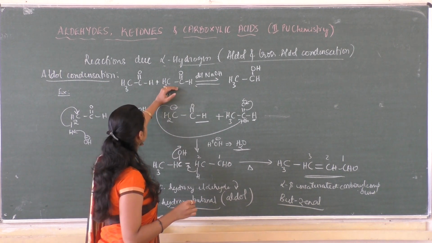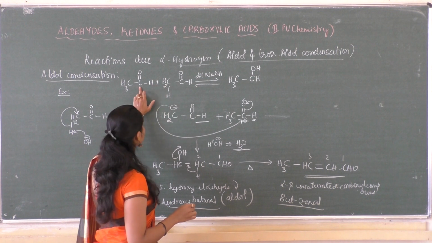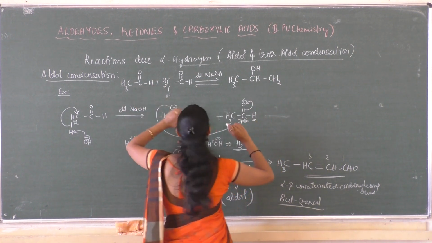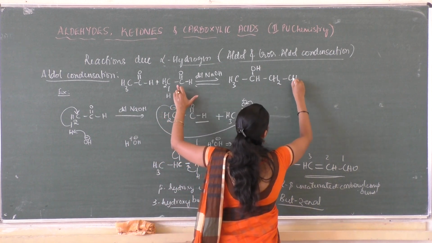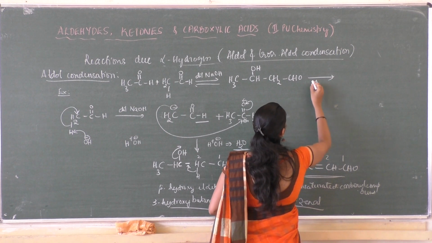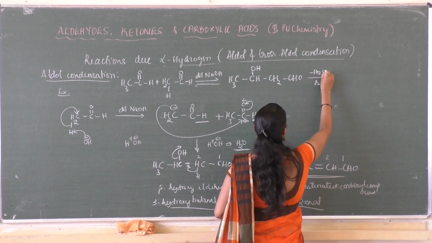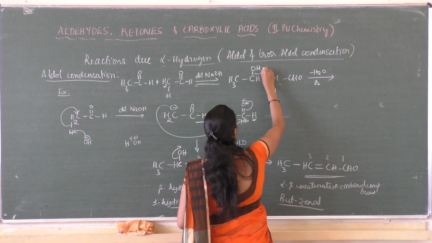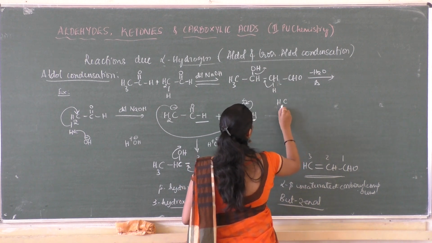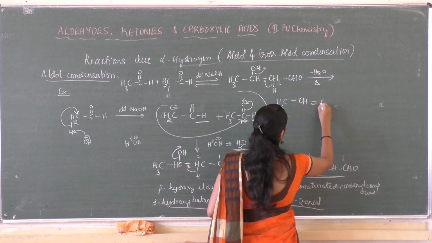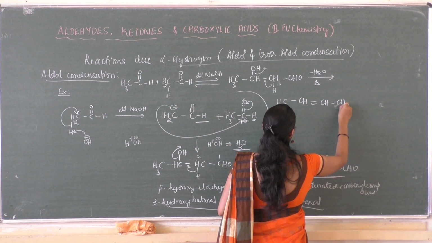Take off this and add this CH2 group here, so it is CH2 and then CHO, which on heating loses a water molecule, so that is CH3 CH double bond CH CHO.